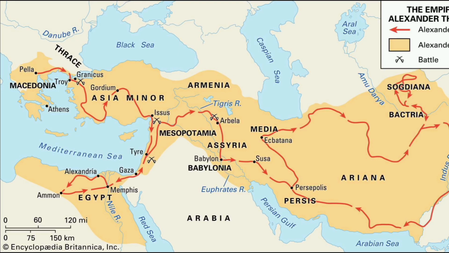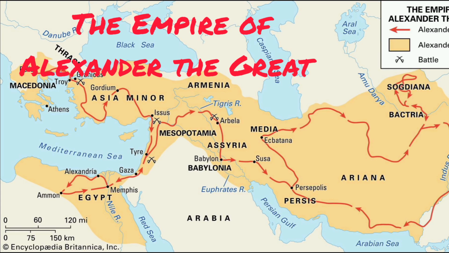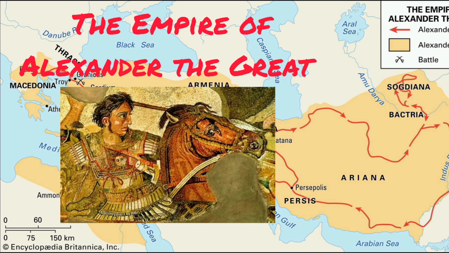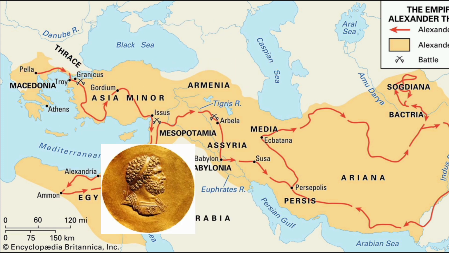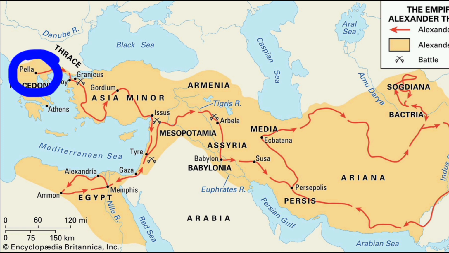Hello dear friends. Today we are exploring the topic, the formation of the Empire of Alexander the Great. His father was Philip II, who gained control over a part of the Greek city-states.